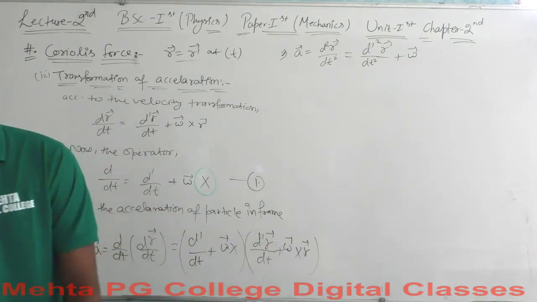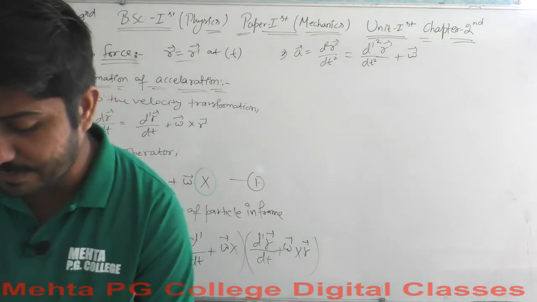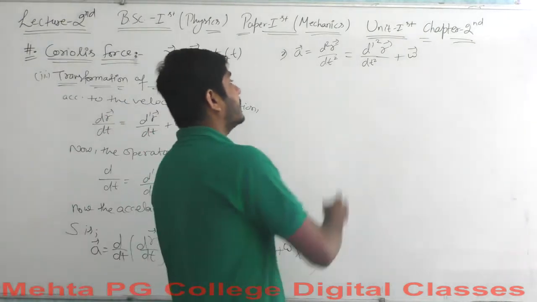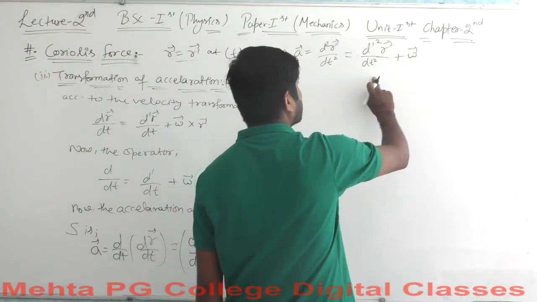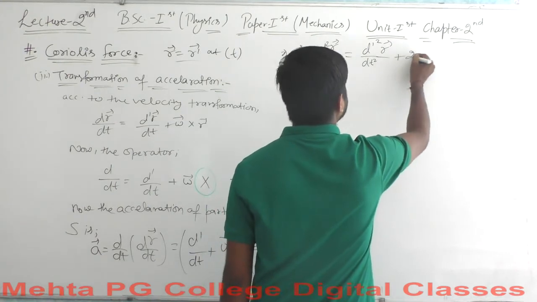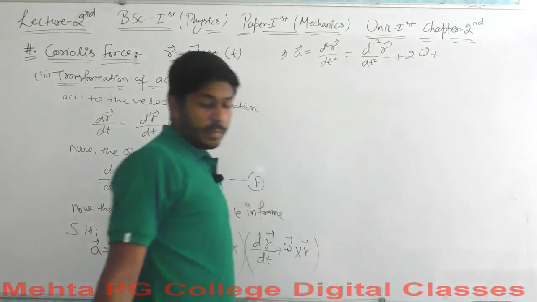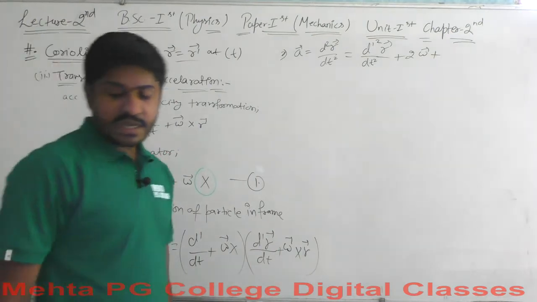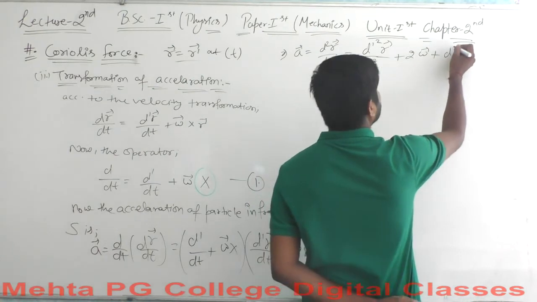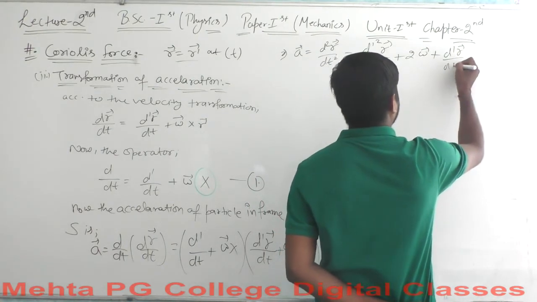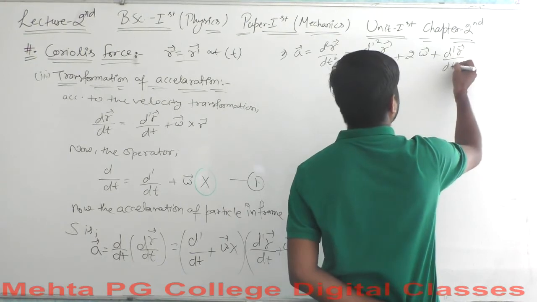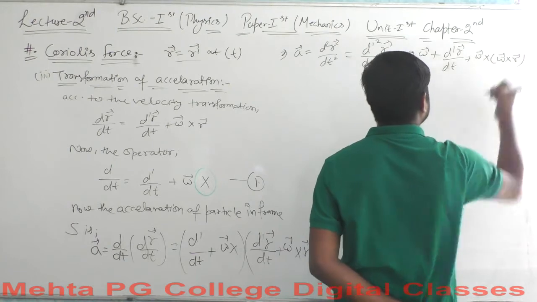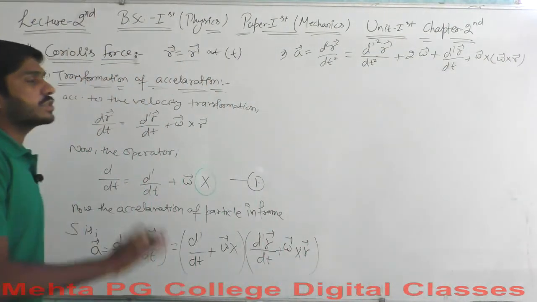Let's solve this. We are not going for step by step calculation here. So let's say this is equal to d dash square r over dt square plus 2 omega cross d dash r over dt plus omega cross omega cross r here. Okay, so this is all what we get here,